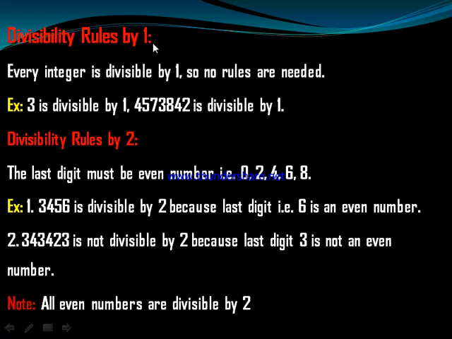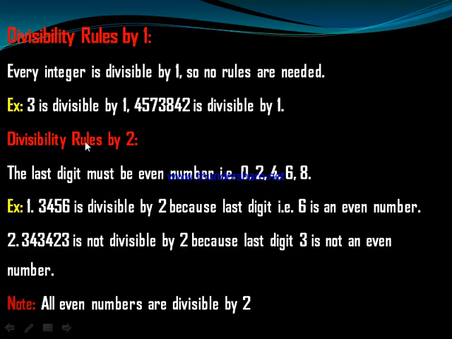Divisibility rules by 1. How do we know that a number is divisible by 1? Answer: every integer is divisible by 1, so no rules are needed. Example: 3 is divisible by 1. Examples like 2, 4, 8, 3, 7, 5, whatever number. Every number or every integer must be divisible by 1.